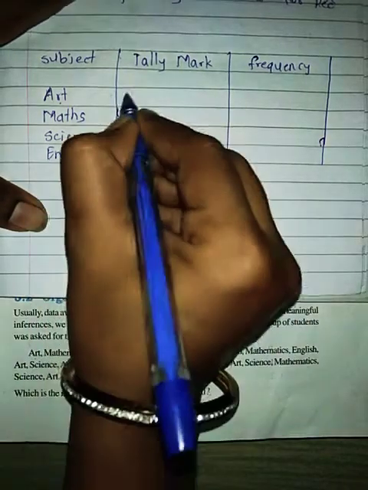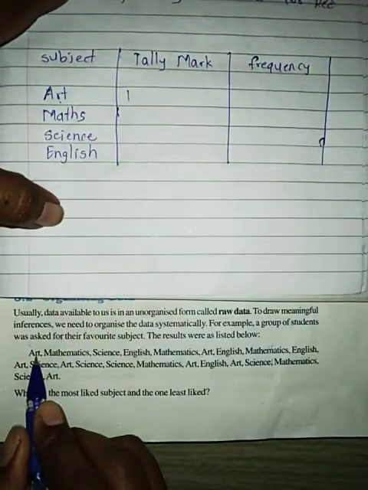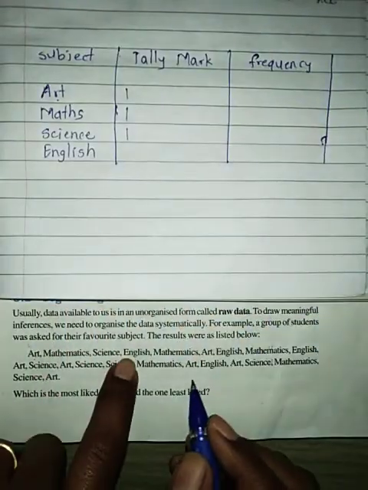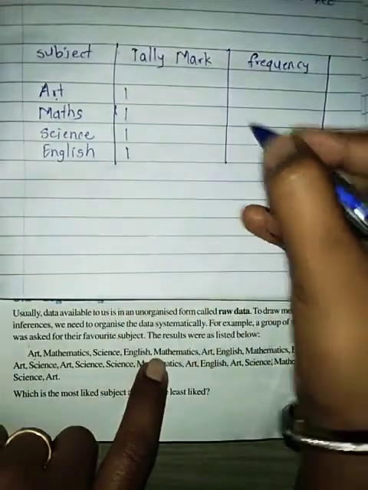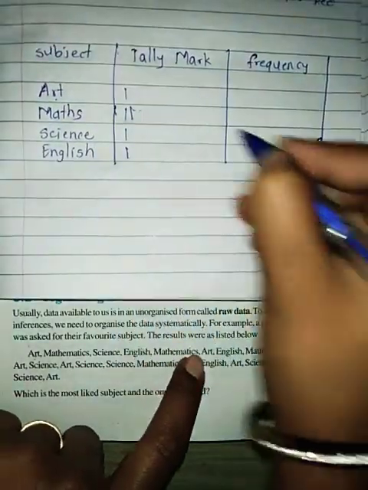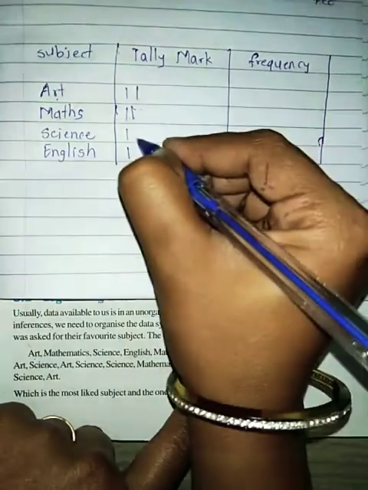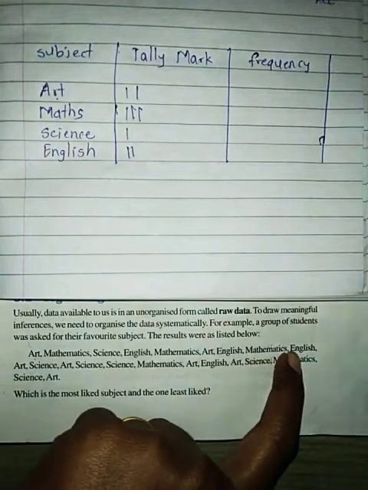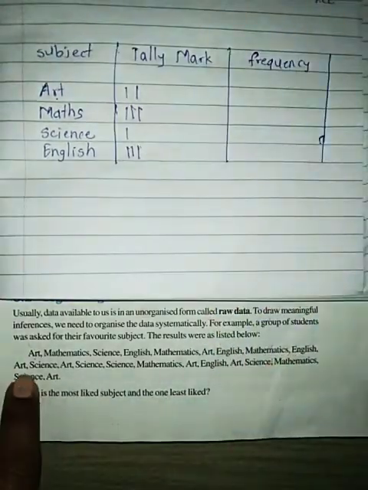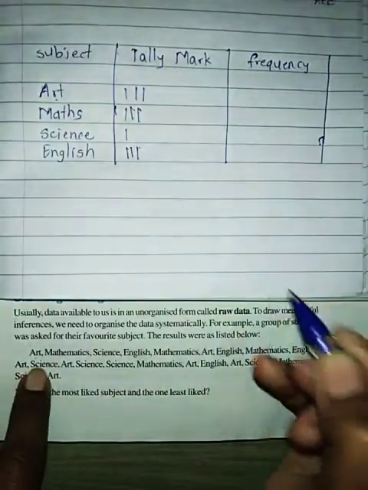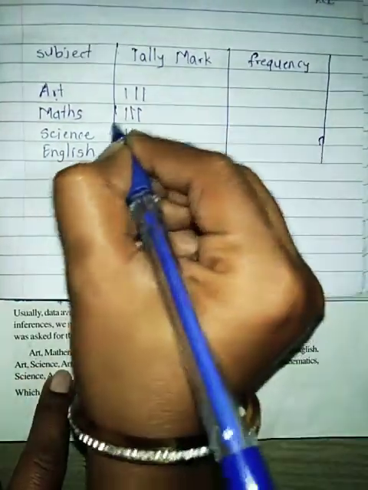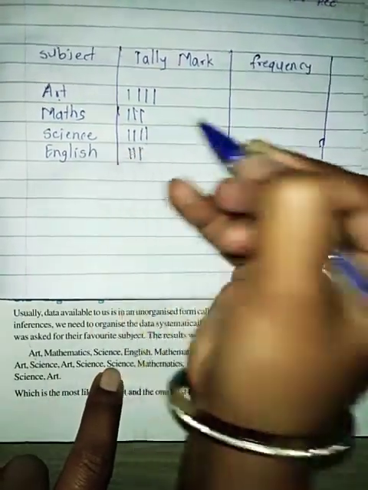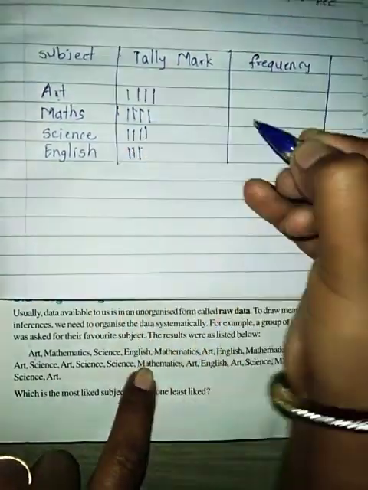Suppose art 1, then mathematics, then science, then English, then mathematics, then art, then English, then mathematics, English, art, science, art, science, science, mathematics, art.